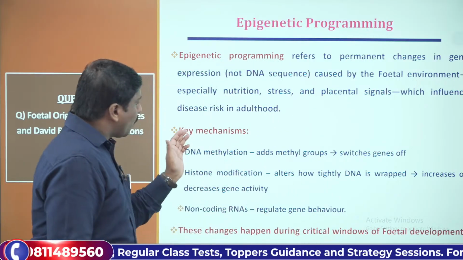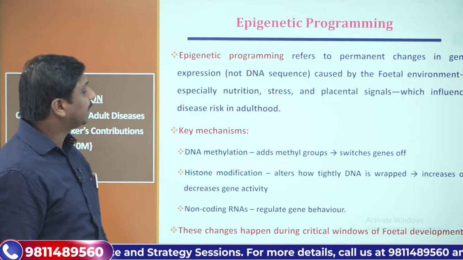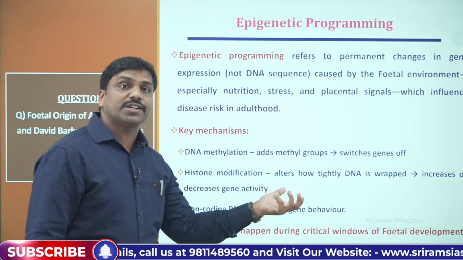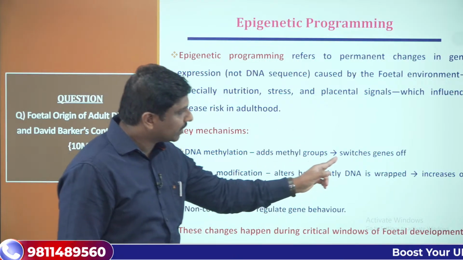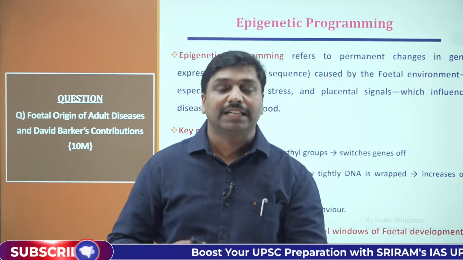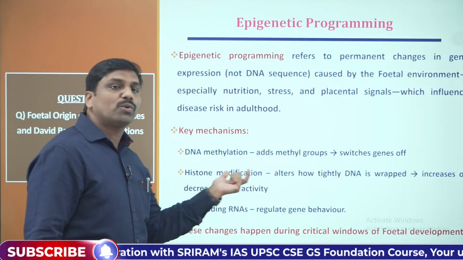Now, what are the key mechanisms involved in this epigenetic programming? The first mechanism is DNA methylation, that is adding of the methyl group so that it switches the genes off. Certain genes will be switched off so that the protein synthesis will be altered. Then histone modification.